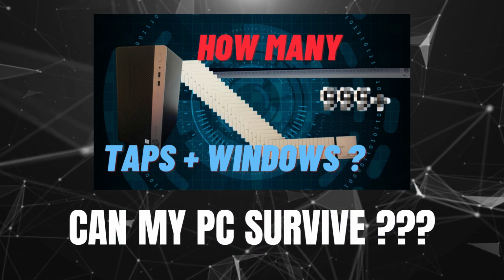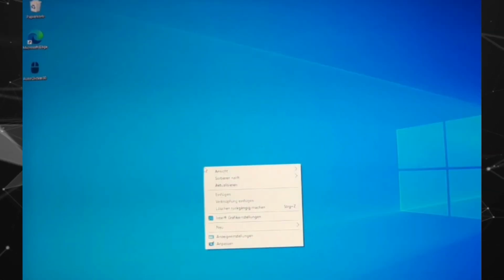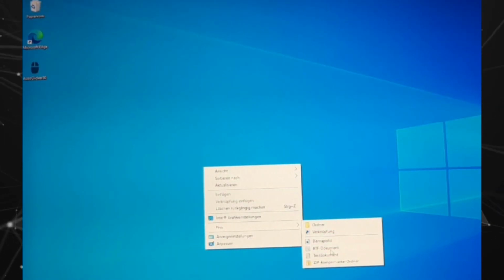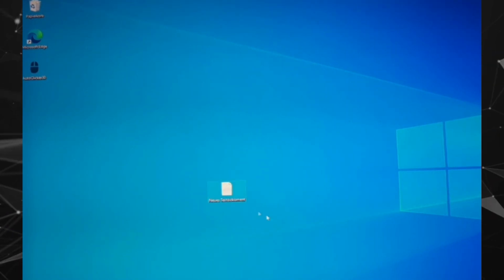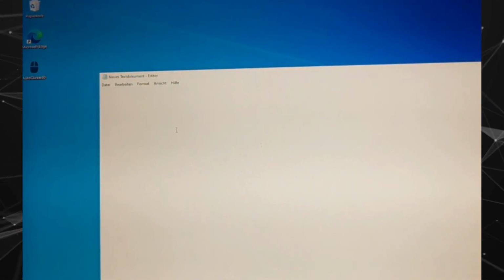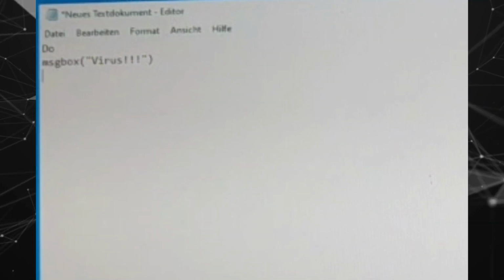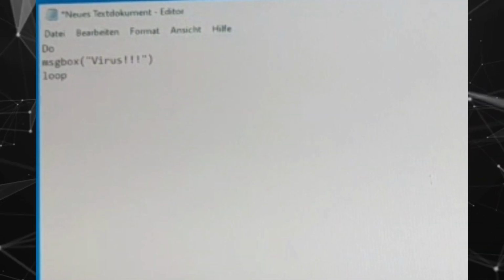How many tabs and windows can my PC survive? To test this, I first created a file that displays a text box. This was quite simple. I only had to write the following code in a text file: do message box, random text, and loop. By the way, don't do this with your friends.